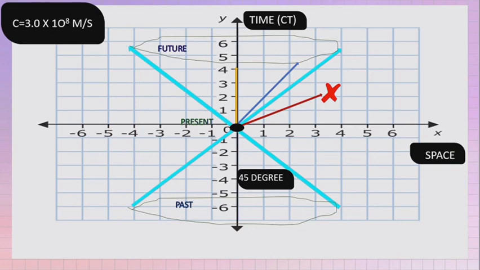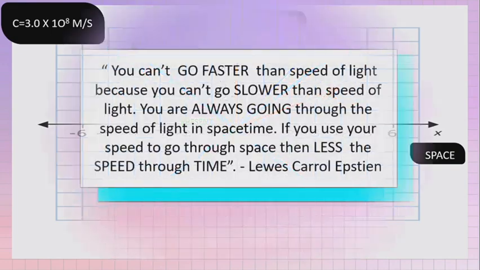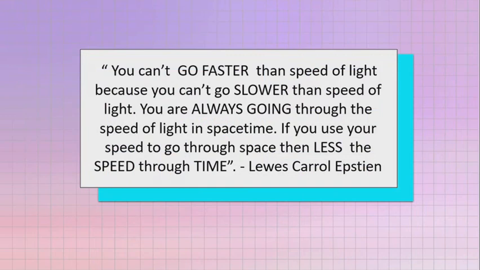In other words, according to Lewis Carroll Epstein, you can't go faster than the speed of light because you cannot go slower than the speed of light. You are always going at the speed of light through spacetime. If you use your speed to go through space, then you have less speed through time.